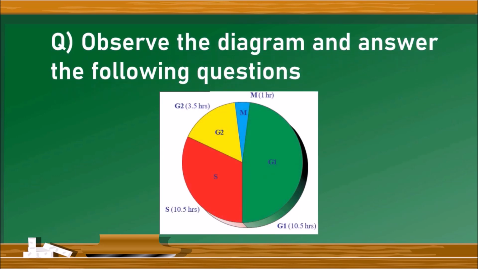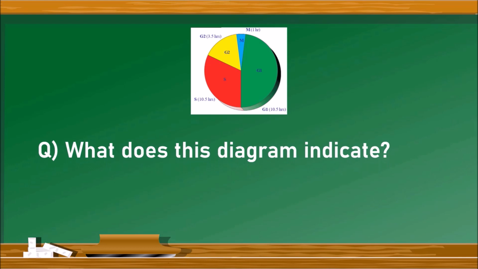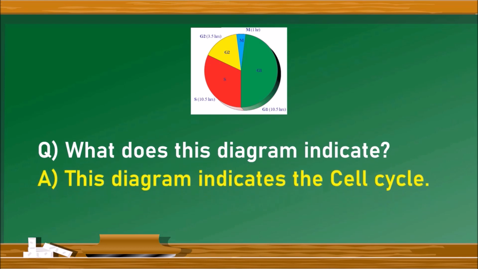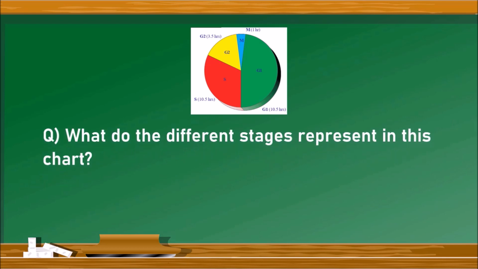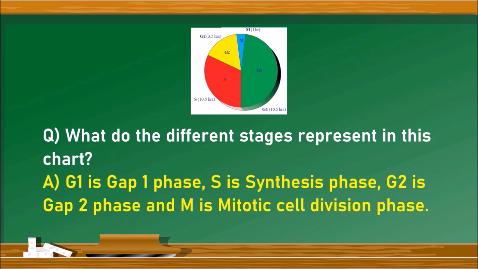Next question. Observe the diagram and answer the following questions. The questions are, what does this diagram indicate? This diagram indicates the cell cycle. Next question, what do the different stages represent in this chart? The different stages in this chart represent the different stages in cell cycle, such as G1 is gap 1 phase, S is synthesis phase, G2 is gap 2 phase, and M is mitotic cell division phase.